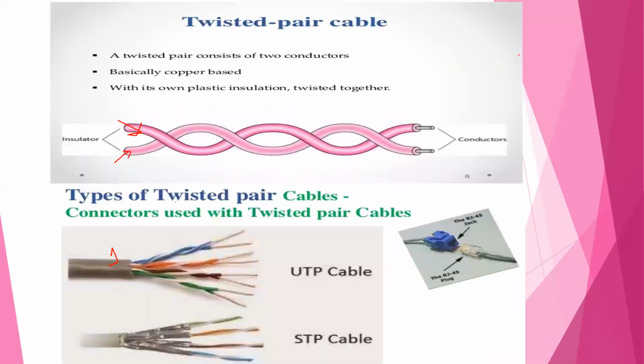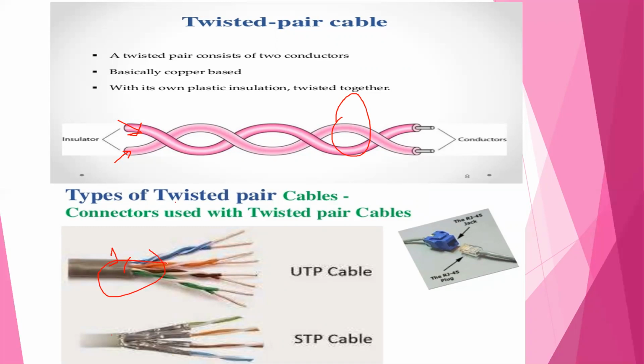So these are the two types of twisted pair cables. There are only two copper strands or two copper wires twisted together, and two types of twisted pair cable, UTP and STP. STP has a shield over them and UTP has no shield around them.